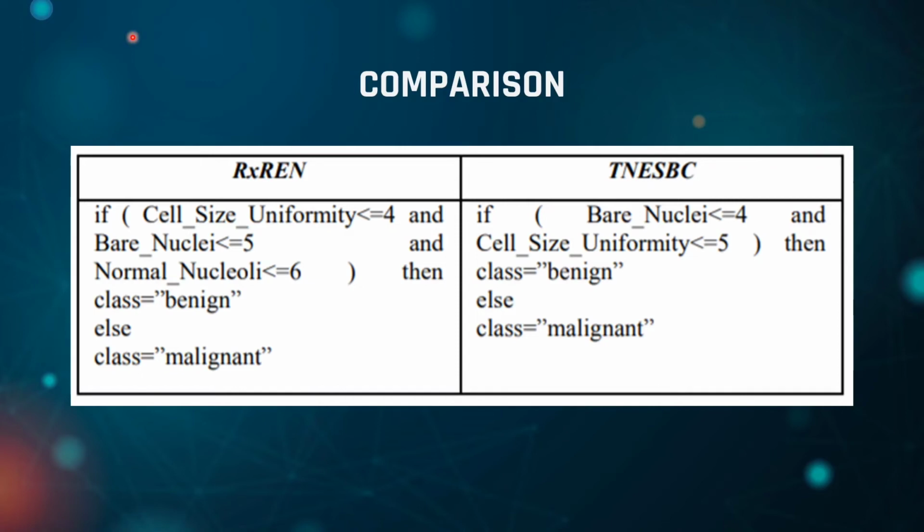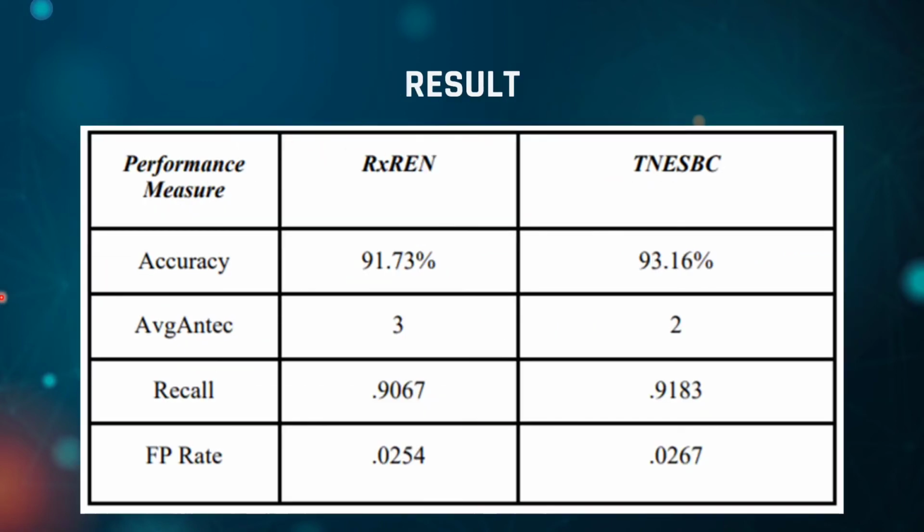The performance is evaluated against four criteria. The first one is tenfold cross-validation CV accuracy, then the average number of antecedents per row, the average true positive rate, and the average false positive rate. As you can see right here, this is a table that represents the results of the experiment.